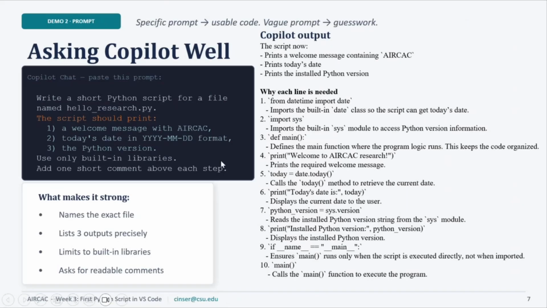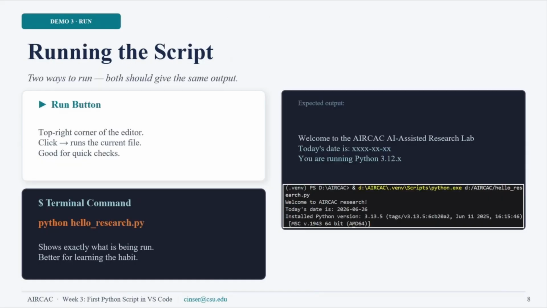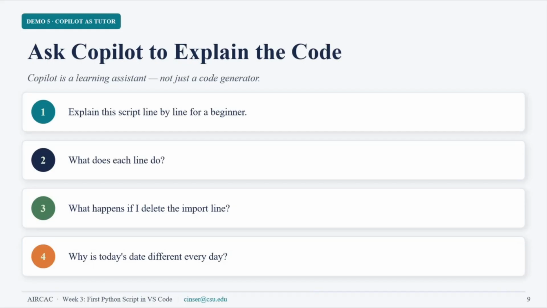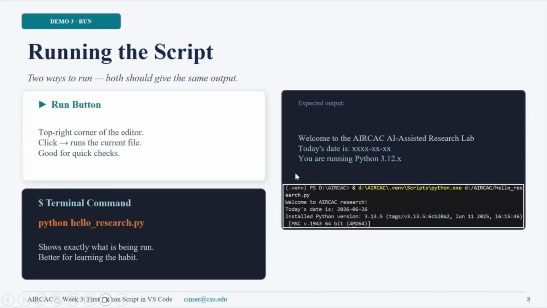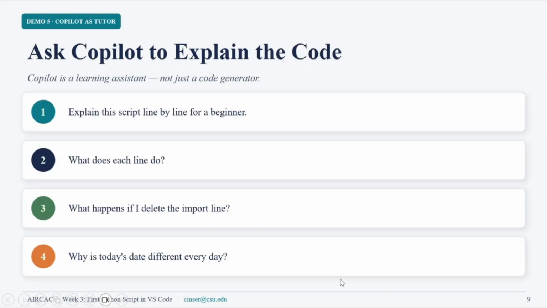So here, this is a copy of what we wrote. This is the comment, the prompt that we provide, and this is what the Copilot output. It explains the script, what it contains, and also why each line is needed. For example, it will say why we need these lines. This is only the prompt demo, and here it's simple. I will show one example here in real time. This is the screenshots that we did.